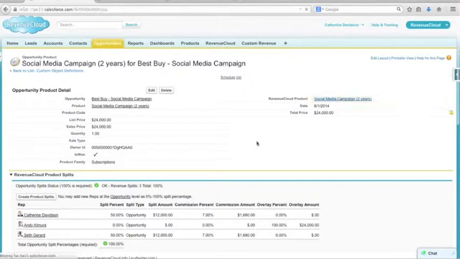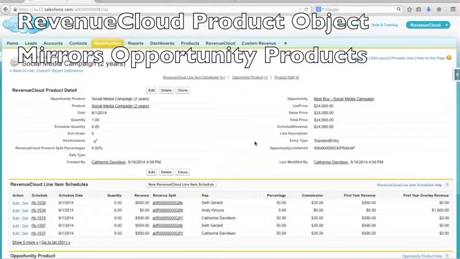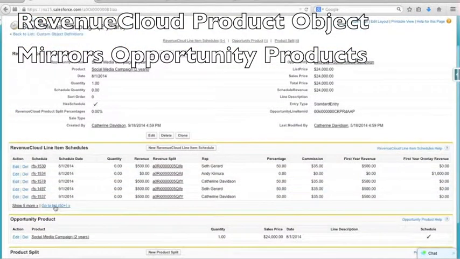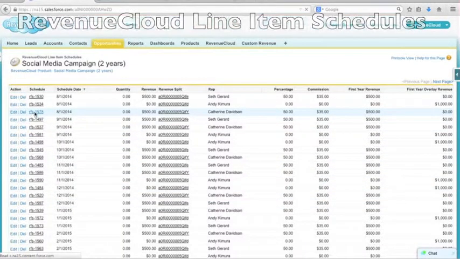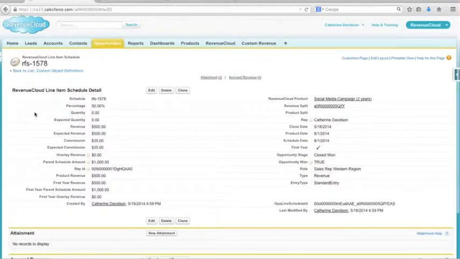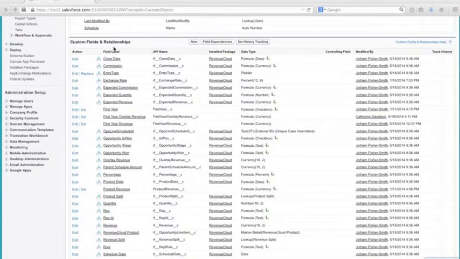Let's go behind the scenes and take a look at the RevenueCloud data. This is the RevenueCloud product object. It mirrors opportunity products and provides a parent for the RevenueCloud line item schedule object, which contains the granular split revenue by rep under every product. This RevenueCloud line item schedule entry represents Catherine's split of the first installment of the 24-month social media marketing campaign product. There are a wealth of standard fields already included on the RevenueCloud line item schedule object.